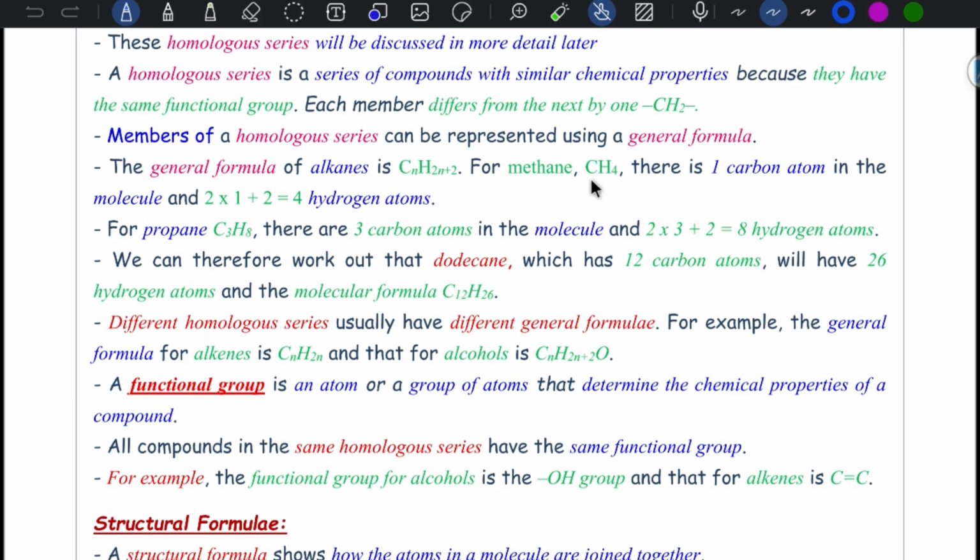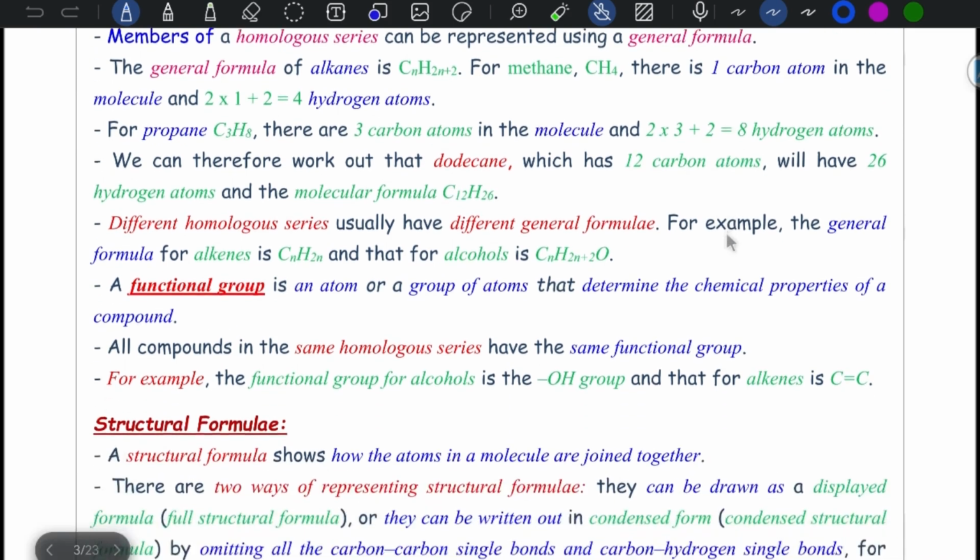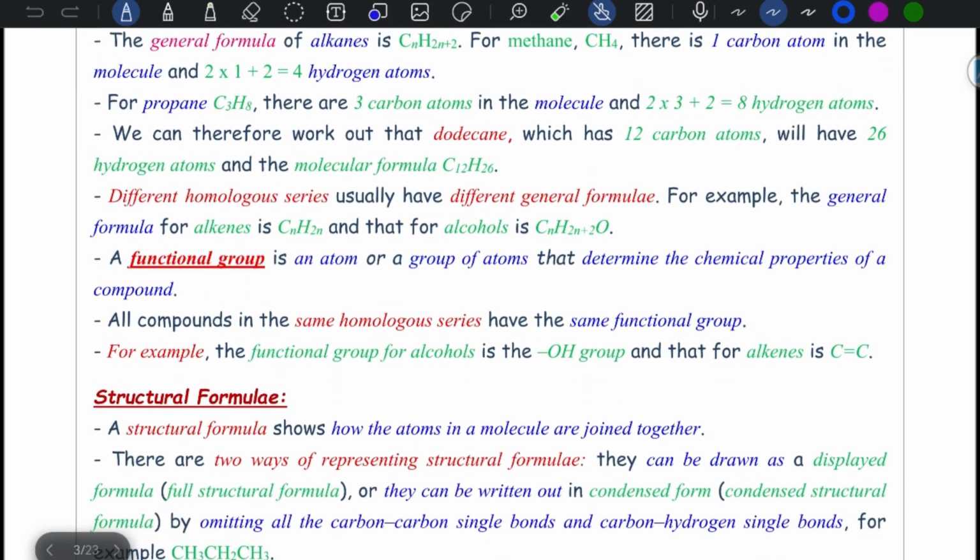For methane, CH4: 1 carbon atom, and 2 multiplied by 1 plus 2 equals 4 hydrogen atoms. For propane, C3H8: 3 carbons, and 2 multiplied by 3 plus 2 equals 8 hydrogens. We can work out dodecane. Dodecane has 12 carbon atoms, so the number of hydrogens will be 26: 12 times 2 equals 24, plus 2 equals 26.